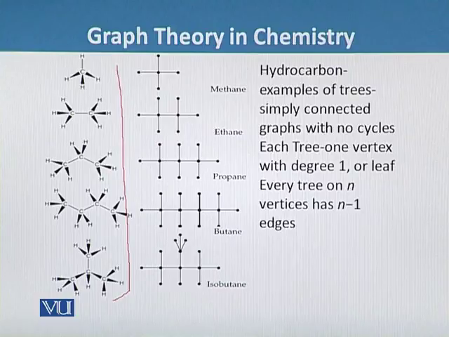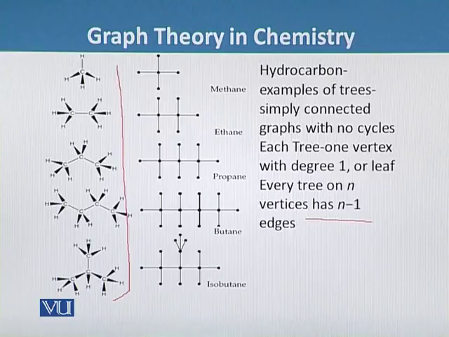It is not hard to show that every tree has at least one vertex with degree 1, or leaf, and this observation immediately implies that every tree on n vertices has n minus 1 edges.